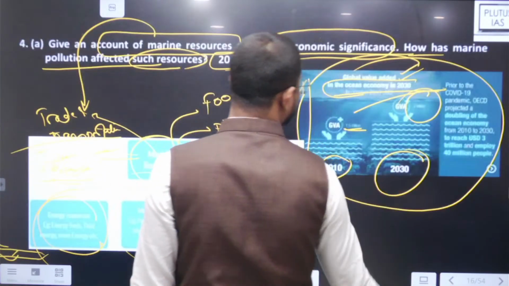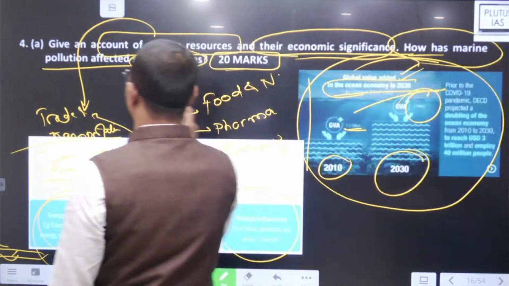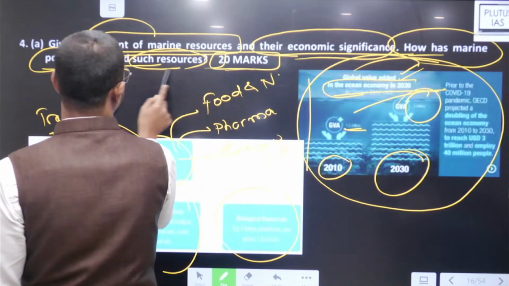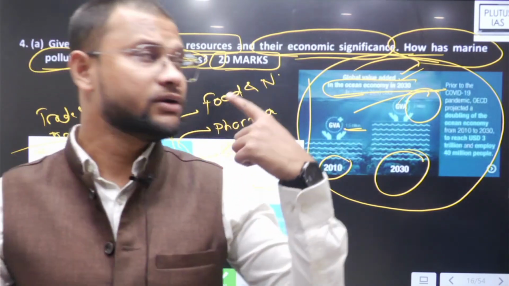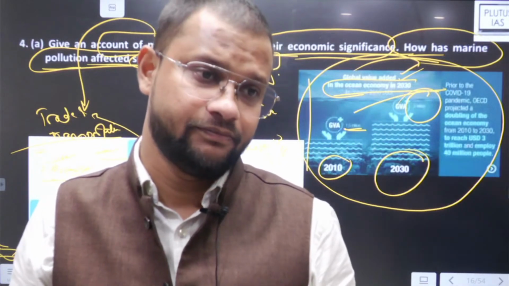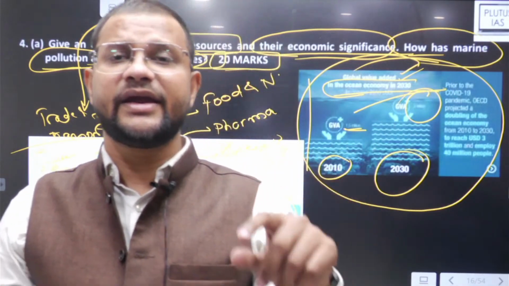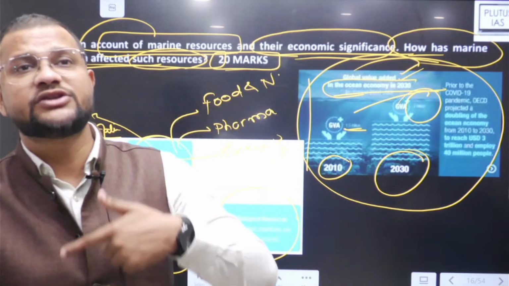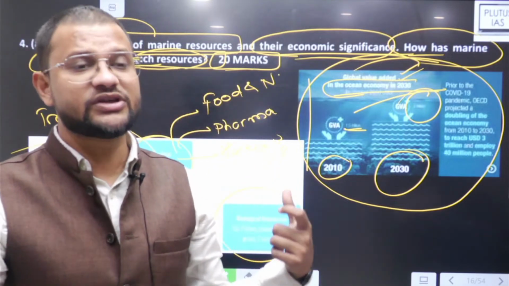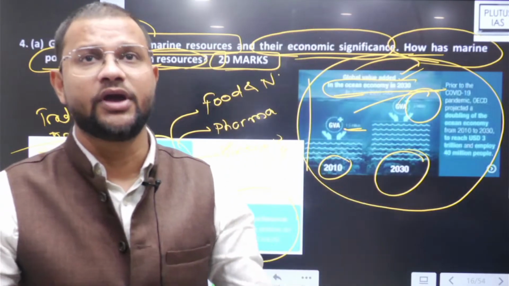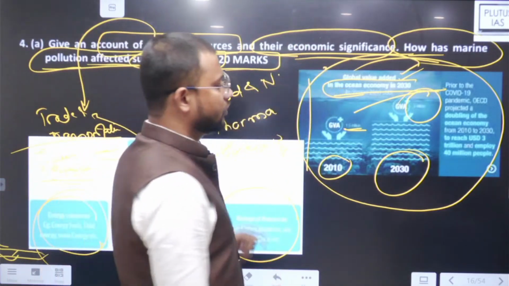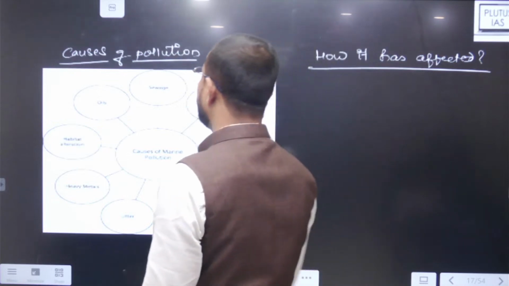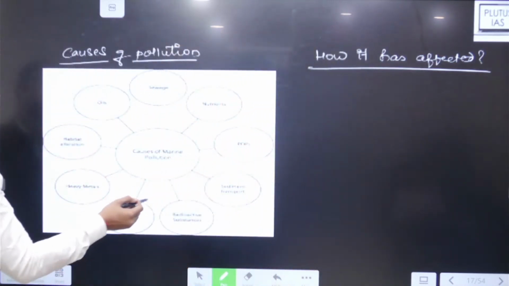So next part of the question, how has marine pollution affected such resources? Connect now neo-determinism there. Neo-determinism. Connect it with any welfare geographical meaning. क्योंकि जब तक इस चीज को कनेक्ट नहीं करोगे, you won't find that is geographical. So फिर how pollution has led to, so what are the causes of this pollution then? Marine pollution.